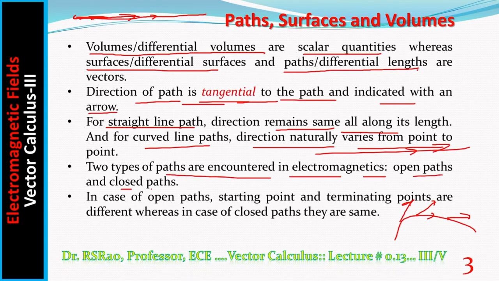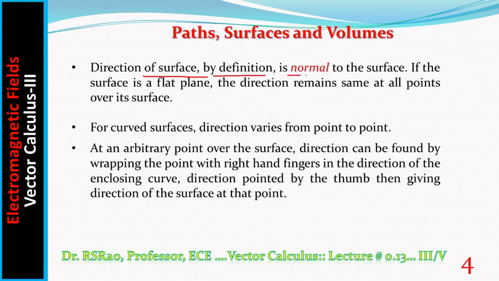One is open path, another is closed path. In case of open paths, this is an open path. Starting point and ending point, these two are different. If somehow you manage to connect the ending point with the starting point, then this path becomes a closed path. Direction of surface by definition is normal to the surface.